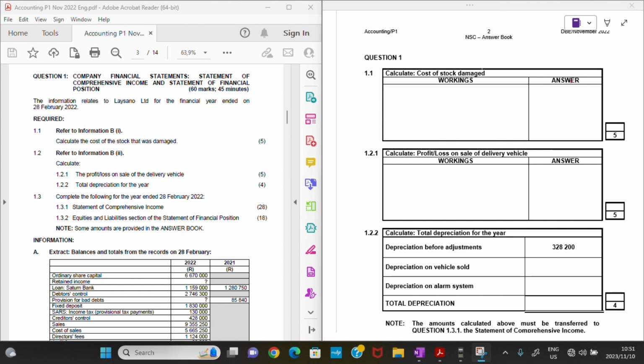Then 1.3, we must just look at the statement of comprehensive income and the equities and liabilities section of the statement of financial position. And also they say note that some amounts are provided in the answer book.